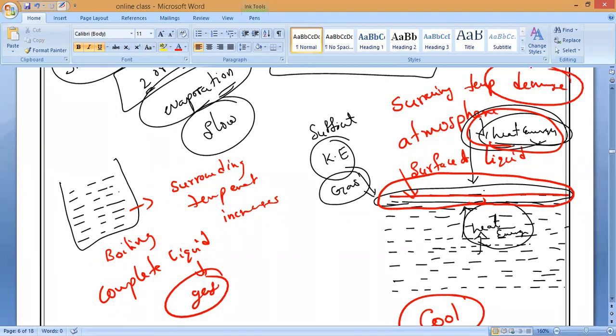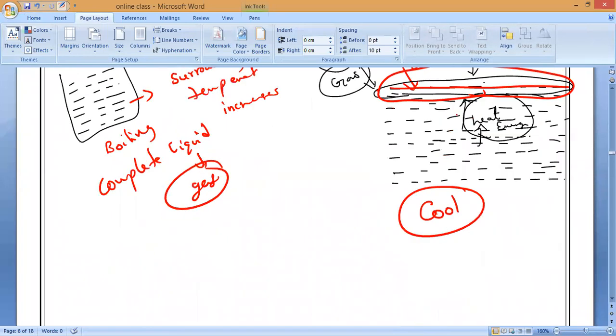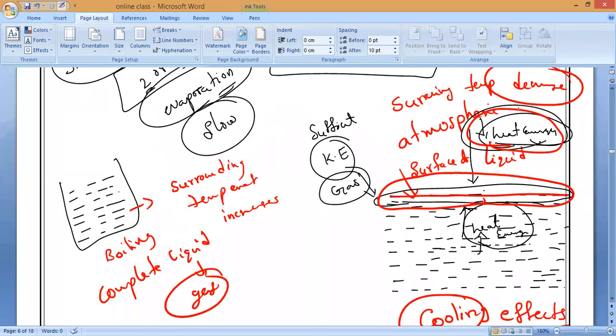That is why it gives a cooling effect. So more evaporation, more cooling or less cooling? More cooling. That is why you see more cooling when more evaporation takes place.